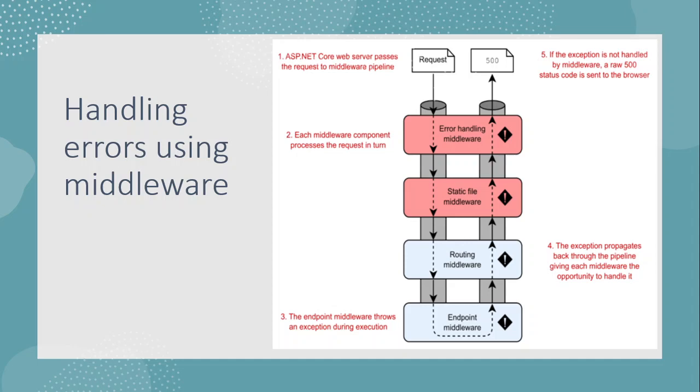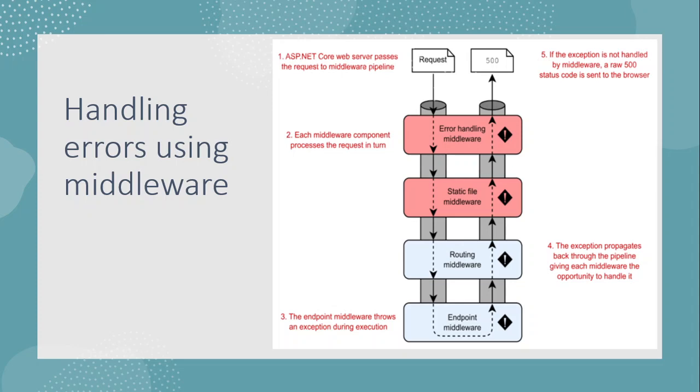Many different types of errors could occur in the application, and there are many different ways to handle them. But in this section, I will focus on two: exceptions and error status codes. Exceptions typically occur whenever we find an unaccepted circumstance. For example, a null reference exception, which is thrown when we attempt to access an object that has not been initialized.